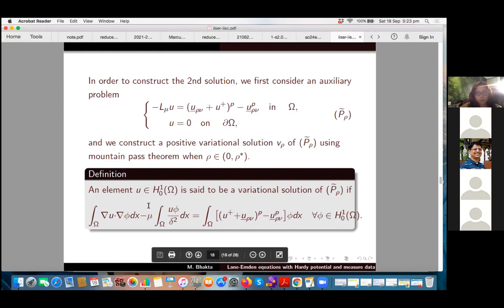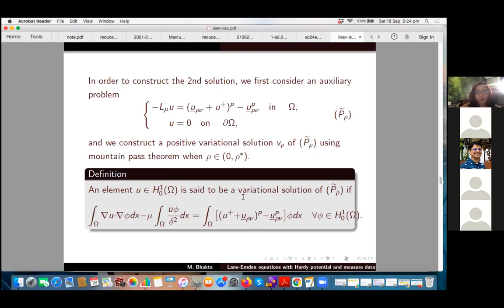What do I mean by the usual variational solution? A variational solution means we say that U in H10 of omega is called a variational solution of this problem if it satisfies this weak formulation, which we are all familiar with in PDE. So we consider a variational solution of this using the mountain pass theorem. Now the next question is: what is the connection with the weak problem? The problem we are talking about is where we are dealing with the measure boundary trace. Does it mean that this solution has L mu boundary trace also 0?